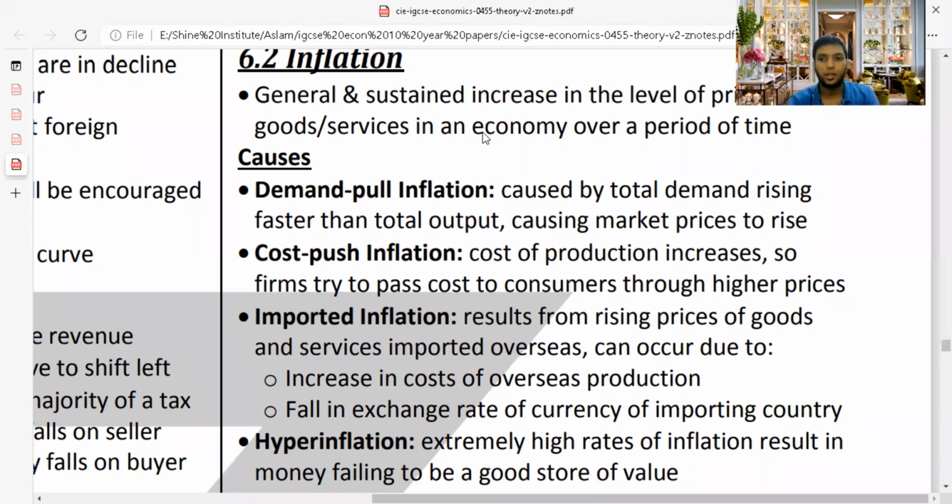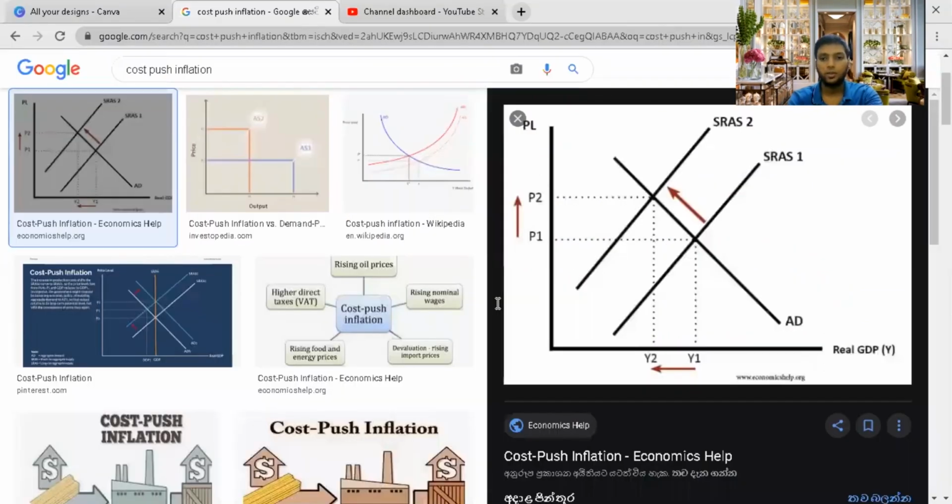Let me explain through a chart. Now just have a look at that. I'm going to take you to a chart, so you will be able to have an idea about what cost push inflation is. You see here, the price of the product is increasing.